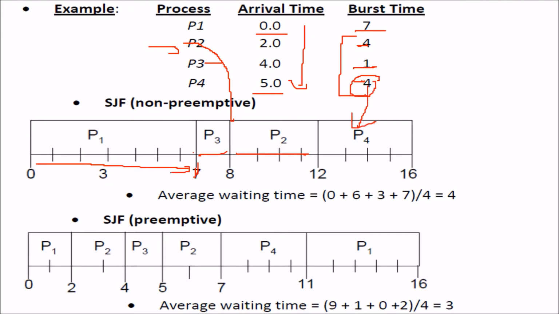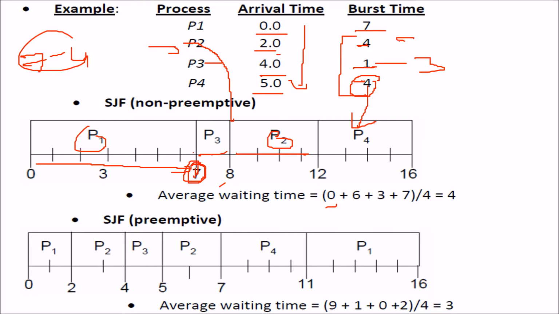So the waiting time for P1 is 0. P3 has got the CPU time at 7, but P3 has arrived just at 4. So 7 minus 4, 3 will be the time for P3. P1 is 0. Now how about P2? P2 has come at 2 and it has got time at 8.